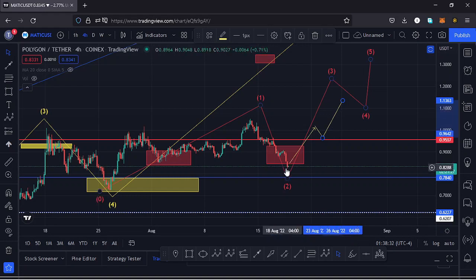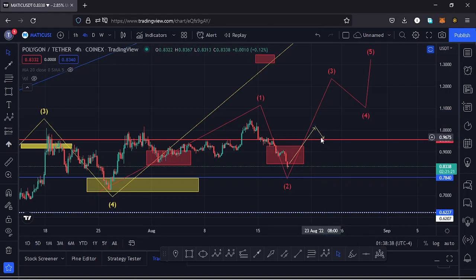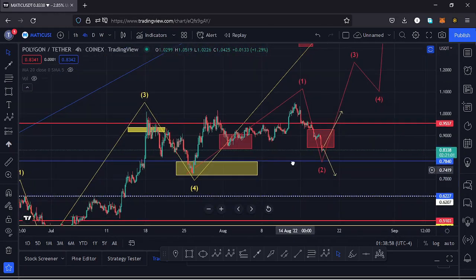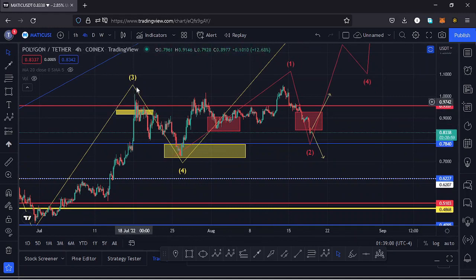And in case we continue to maximize our target area, continue unlocking lower prices, and get back to around the $0.78 mark, and maybe even lose that key area of support and continue seeing lower prices, then we can say the low of that wave 4 is not yet in, and then I will have to restructure my Elliot wave count, having the new low as the low of the wave 4.